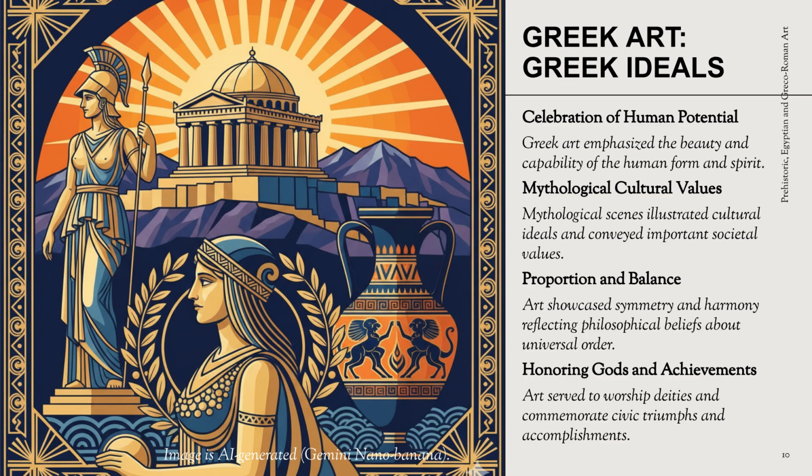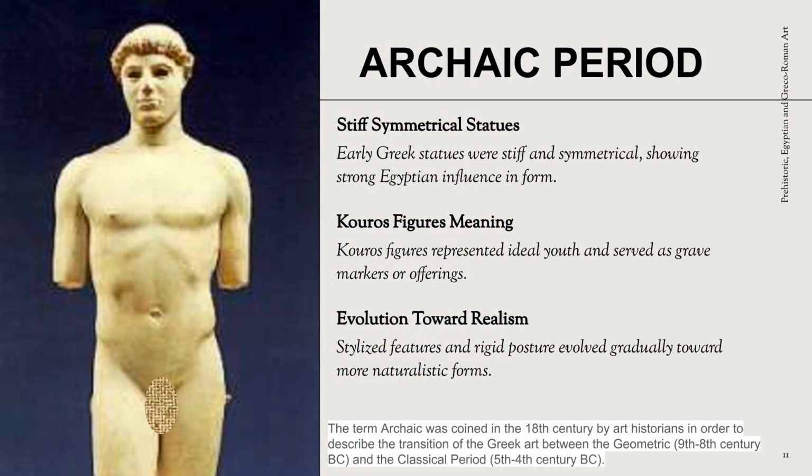Greek art celebrated human potential, emphasizing the beauty and capability of the human form. Mythological scenes conveyed cultural ideals. Proportion and balance reflected philosophical beliefs, honoring gods and civic achievements. In the Archaic period, early Greek statues were stiff and symmetrical, showing Egyptian influence. Kouros figures represented ideal youth and served as grave markers or offerings. Stylized features gradually evolved toward more naturalistic forms.